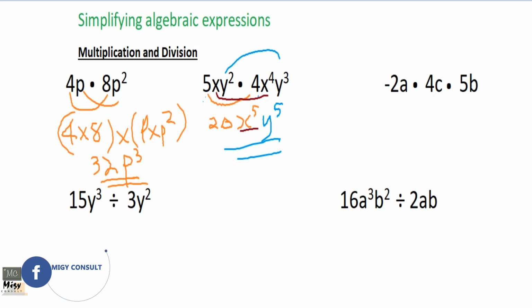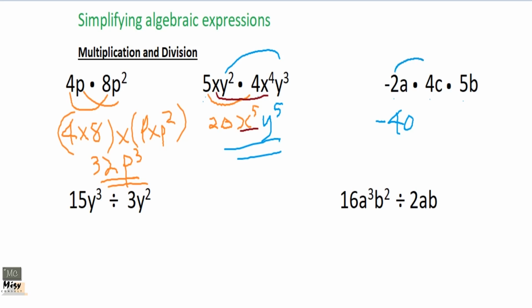Let's go here. Numbers become 3 here. So it is -2 times 4 times 5. It's because it's only one negative, so let's drop it, finish multiplying, and just put the negative sign there, because the resulting answer will be a negative. 2 times 4 is 8, 8 times 5 is 40. Okay, so we get our 40 here.